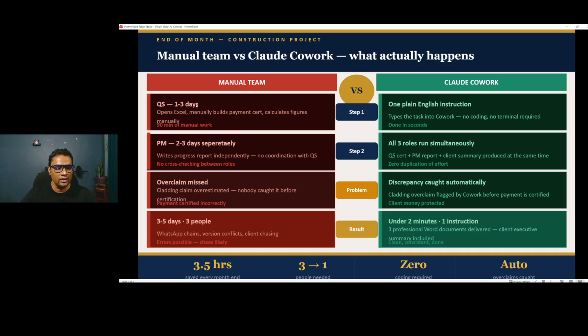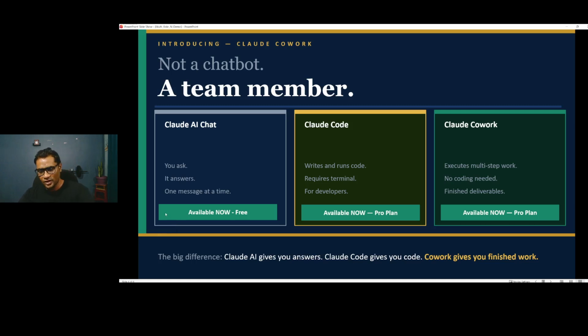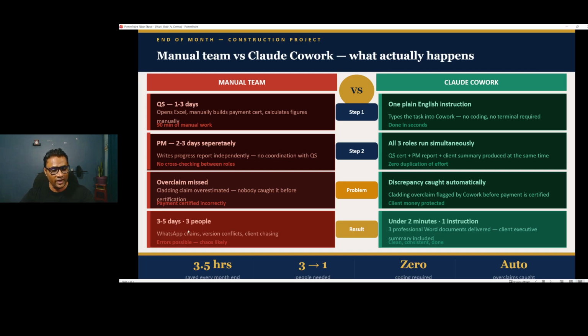And then guys, see, manual team versus Claude Cowork. What actually happens? Let's say for this task, payment application like payment certification preparation, a QS can take 1 to 3 days. Maybe seniors can do within 1 day or 2 days. Maybe junior QSs, mid-level, they will take like 3-4 days, roughly. Open Excel, manually build payment certification, calculate figures. These are the things that we were doing all these years, right? And then the project manager will take 2-3 days separately for that one. Altogether, we need 3 people, 3 to 5 days to complete this task.